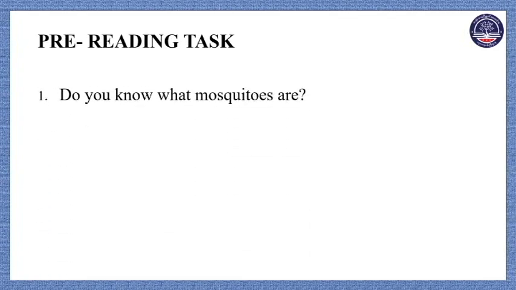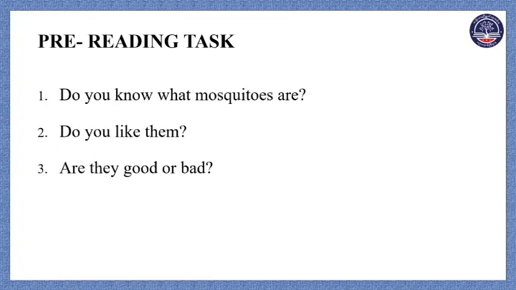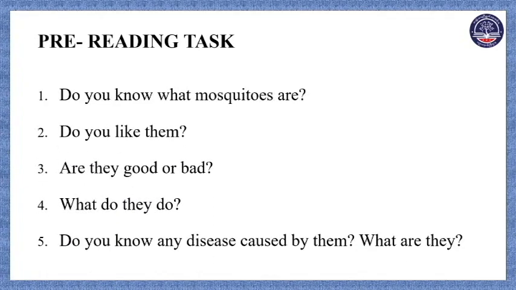So before we go to the passage, let's do a pre-reading test first. In this session, there are five questions, and for each question, you have to give your own answer as usual, right? So let's take a look at the questions. The first one is, do you know what mosquitoes are?